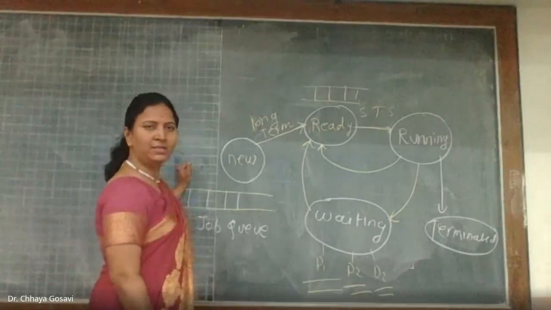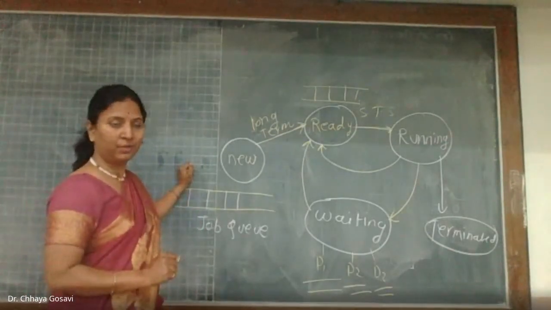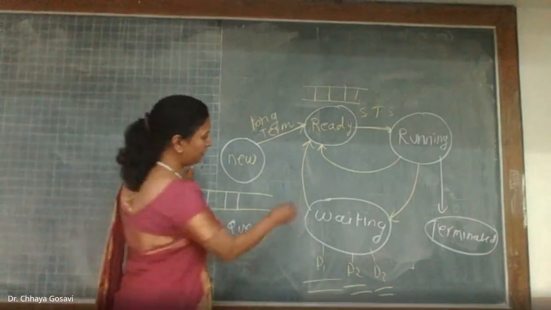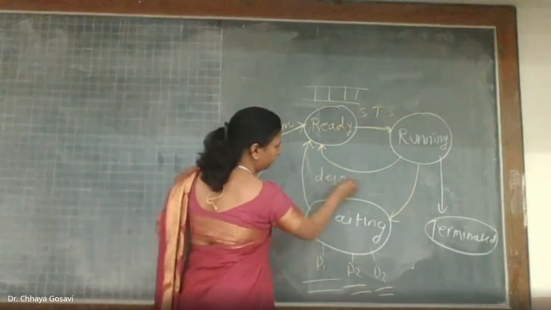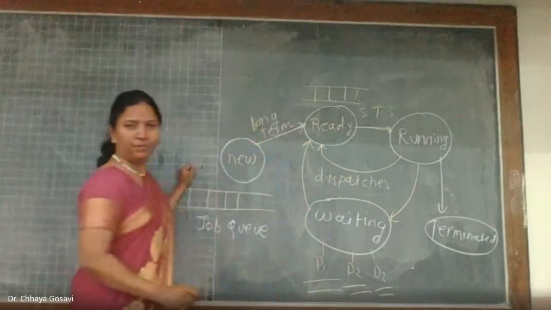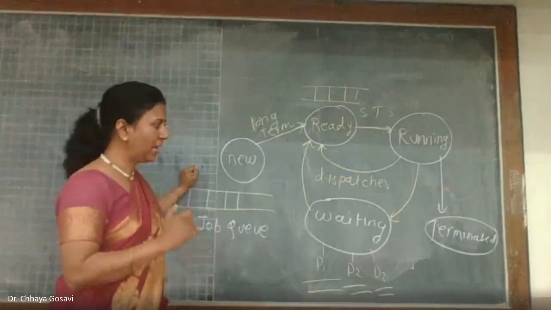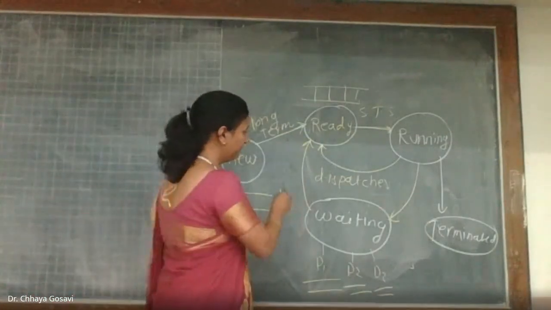And another is the intermediate scheduler, which is called the medium-term scheduler. Another name for the medium-term scheduler is dispatcher. The job of the dispatcher is to swap in and swap out. What is swap in?